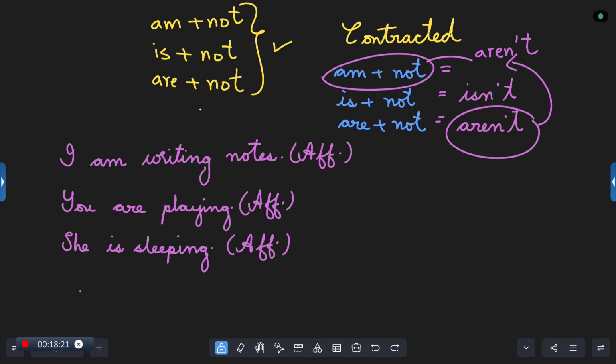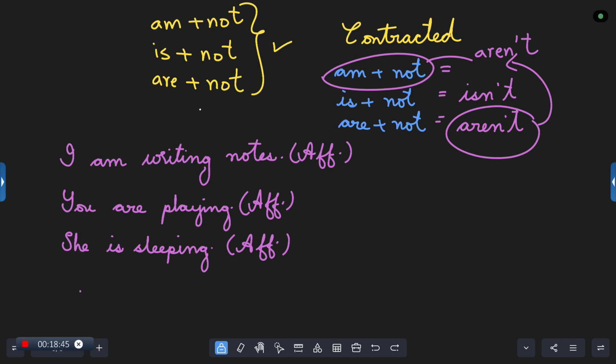Is she sleeping? I wanted everyone's attention here. Whoever comes to the class, your concentration must be here. How do we make this sentence into negative? She is sleeping changes into she is not sleeping. Negative. Contracted one, she isn't sleeping.